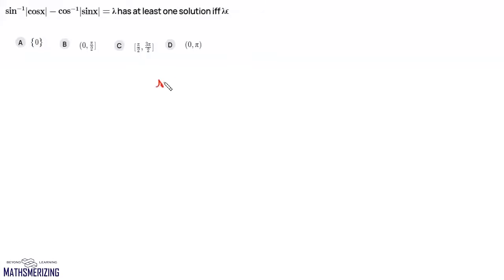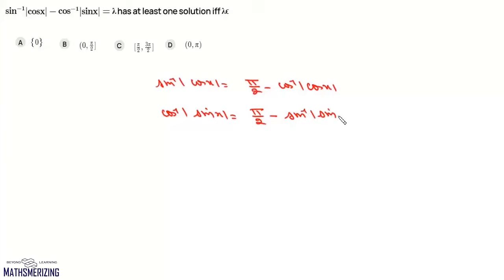Now we can write sine inverse of mod cos x as pi by 2 minus cos inverse of mod cos x, and in the same way we can write cos inverse of mod sine x as pi by 2 minus sine inverse of mod sine x. Now we'll replace these two definitions, then we can simply write this as sine inverse of mod sine x minus cos inverse of mod cos x, and it should be lambda.